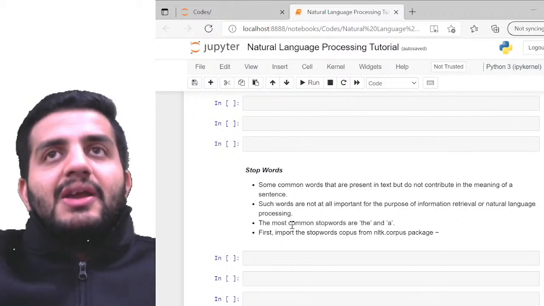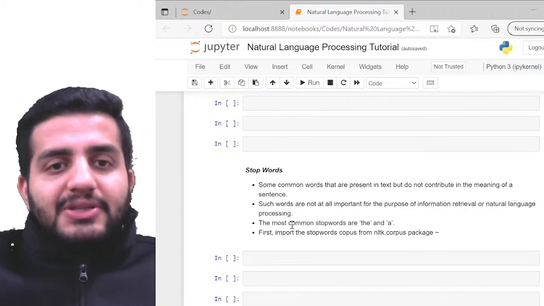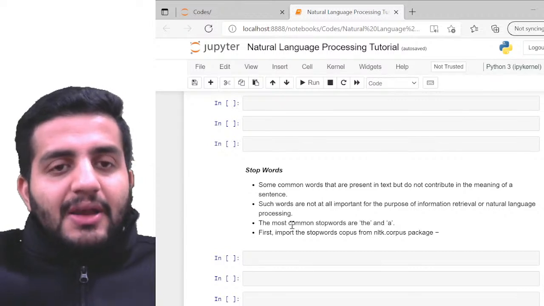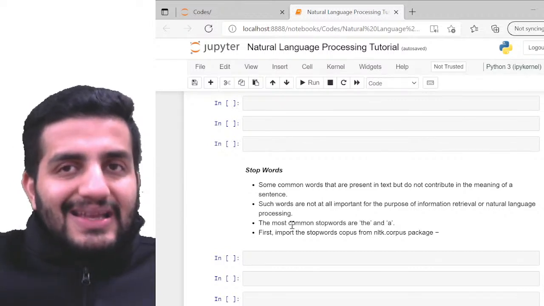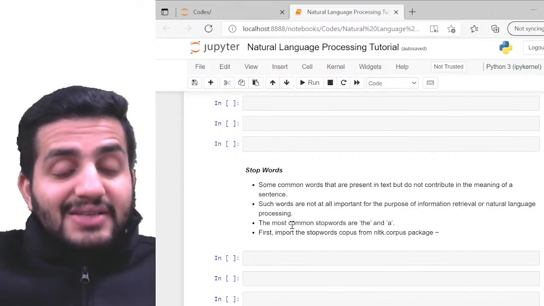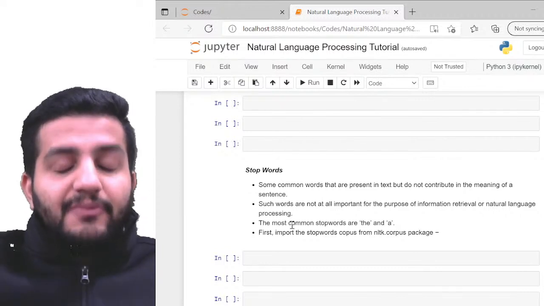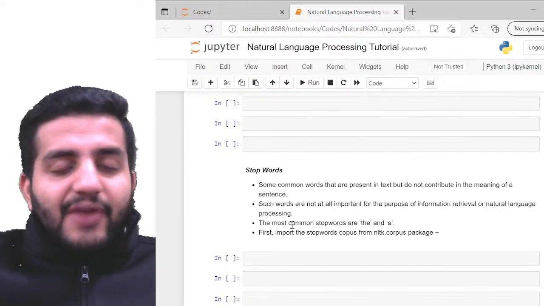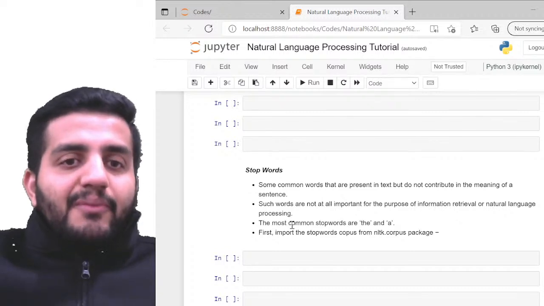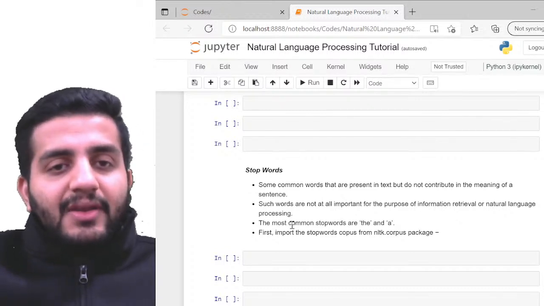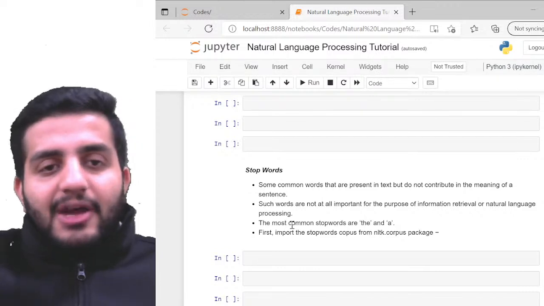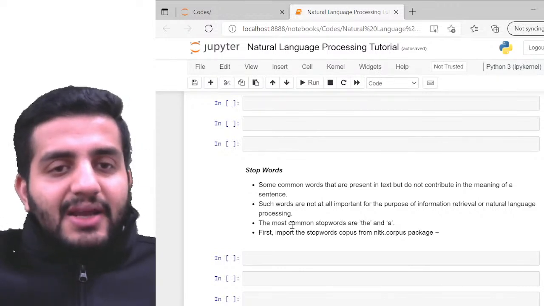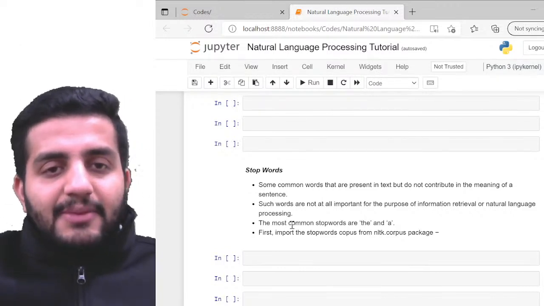For example, suppose I say my name is Arpit Jain, right? So how many words do I have? My is a word, name is a word, is, Arpit, Jain. Sorry, 5 words here. What if I remove my and is, and then I have name Arpit Jain? Still it is making sense, right? If I just say name Arpit Jain, still making sense.